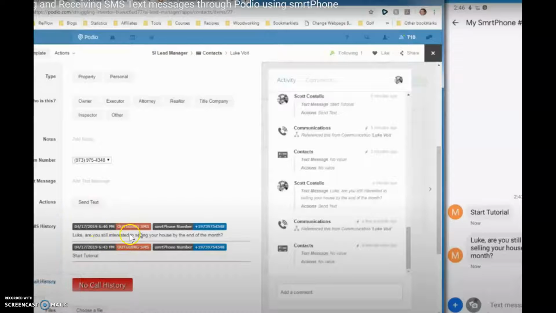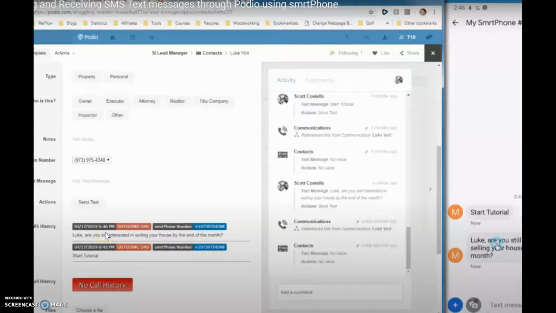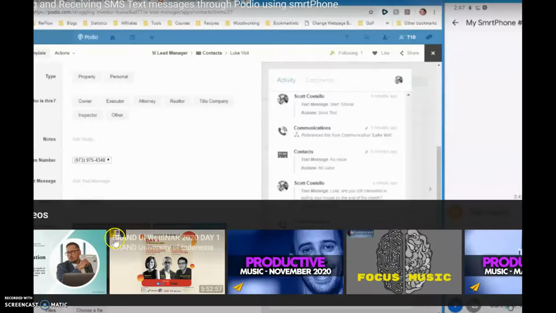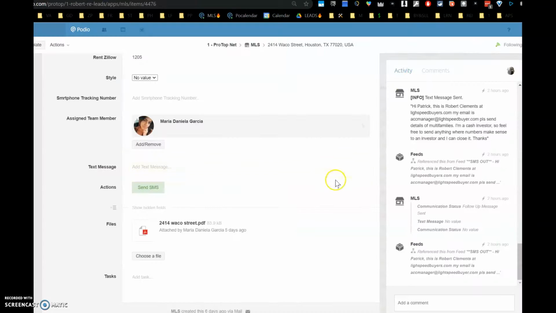And in the history you see whatever text you send goes out and whatever text comes in. So I was saying whatever text goes out and whatever text comes in, you're able to see the history of the text. And here we don't have it.